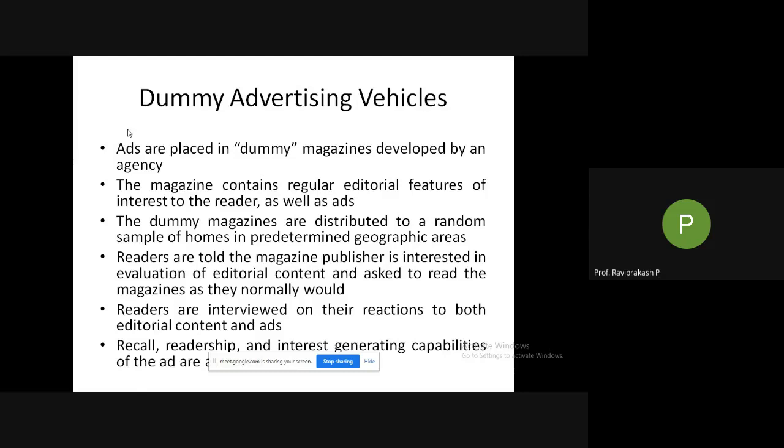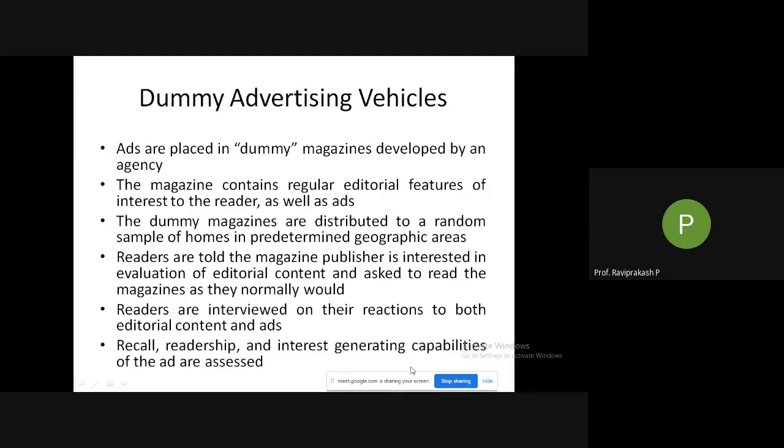So that is what is being done in a natural reading environment, where they want to see what normally happens. They want the respondents to focus on what is being written and not on the ad. But still the ads are put in that particular magazine, somewhere in between. They are asked to focus more on the editorials, that is the stories or the content of that particular magazine. Then readers are interviewed, and the recall, readership and interest generating capabilities of the ads are assessed.